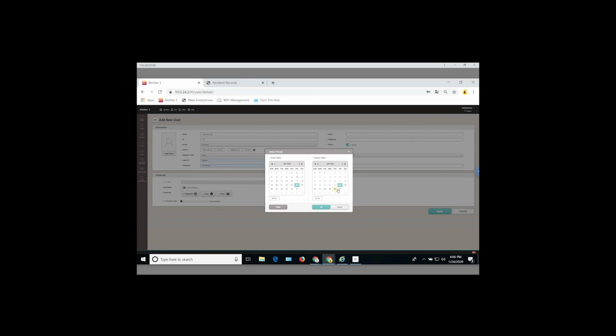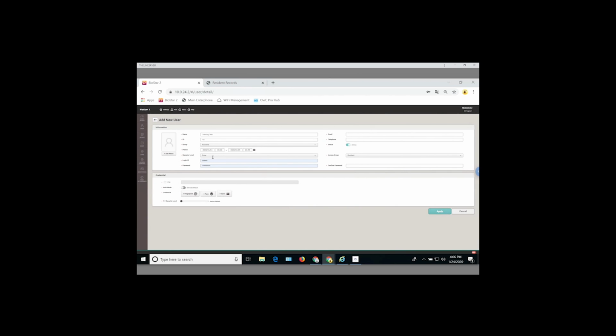So we're going to go ahead and just pick a date here just for training purposes, and click OK. Now, operator level. You will not add an operator level for the residents. This operator level is for software access only. It will not have anything to do with the residents, unless you want to start letting residents program key fobs, which I don't think we want.